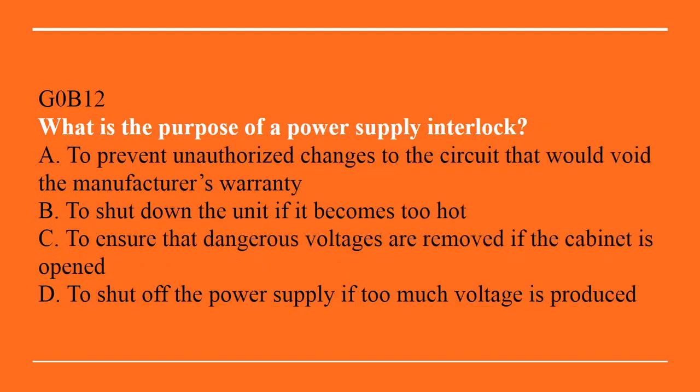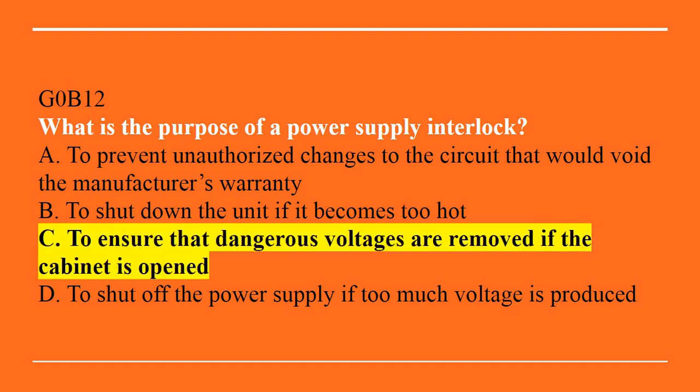G0B12, what is the purpose of a power supply interlock? A, to prevent unauthorized changes to the circuit that would void the manufacturer's warranty. B, to shut down the unit if it becomes too hot. C, to ensure that dangerous voltages are removed if the cabinet is opened. Or D, to shut off the power supply if too much voltage is produced. Best answer here is C, to ensure that dangerous voltages are removed if the cabinet is opened.